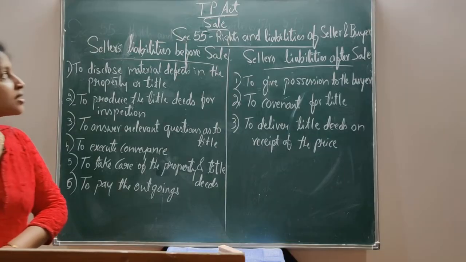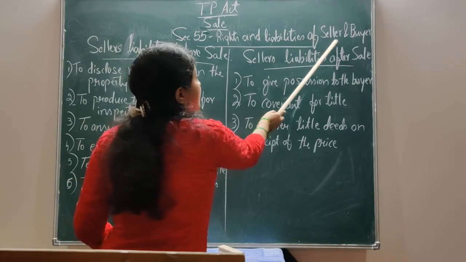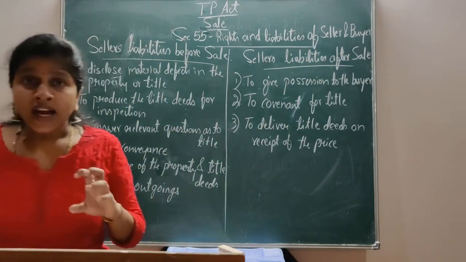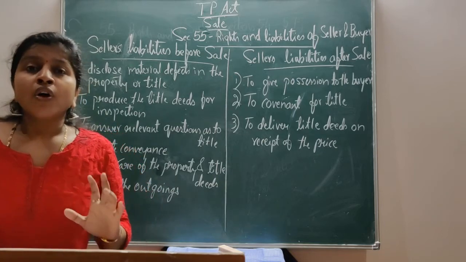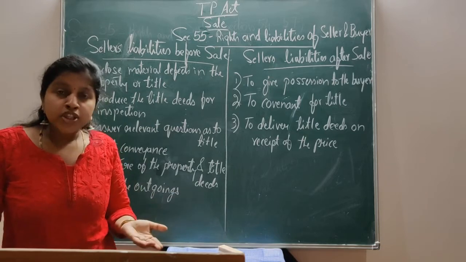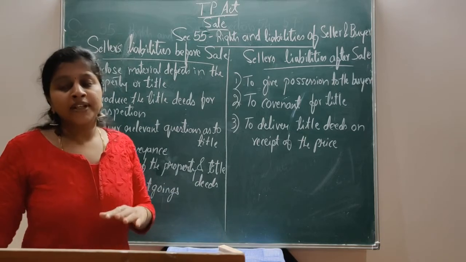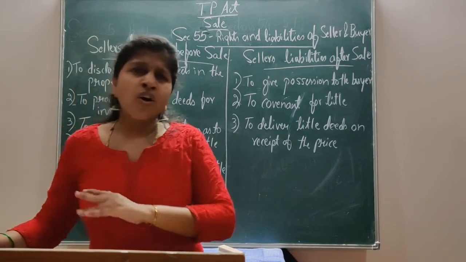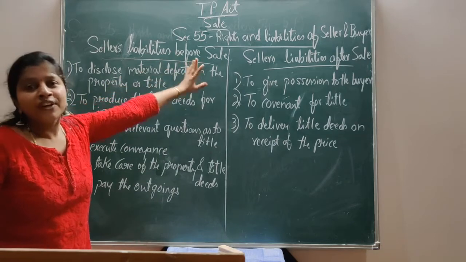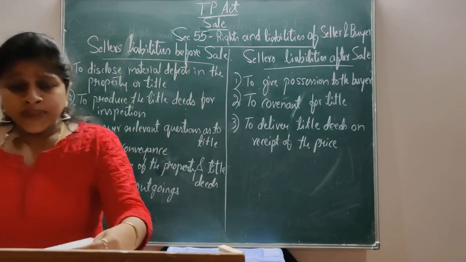Now, Section 55 of the Transfer of Property Act deals with the rights and liabilities of seller and buyer. Here, the rights as well as the duties of both the seller and buyer, before the completion of sale and after the completion of sale, are all dealt with under the one section, that is Section 55 of the Transfer of Property Act. Now let me explain one by one.